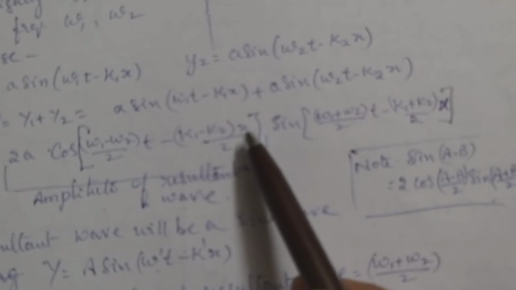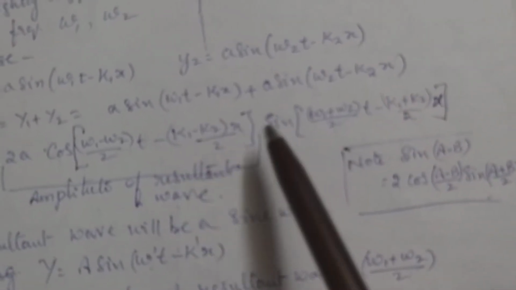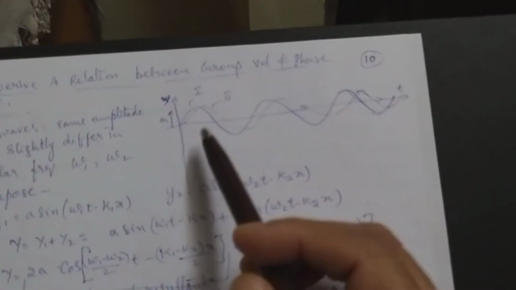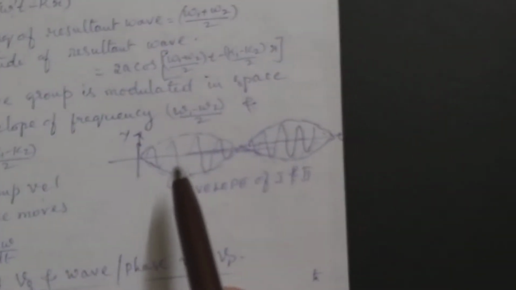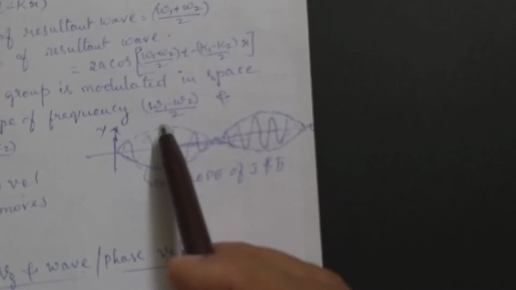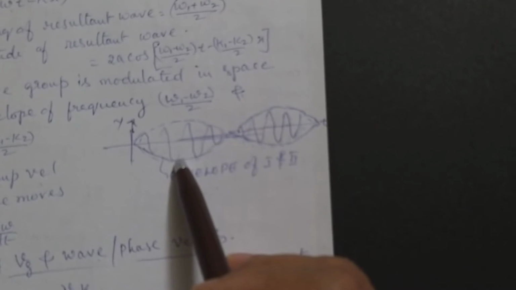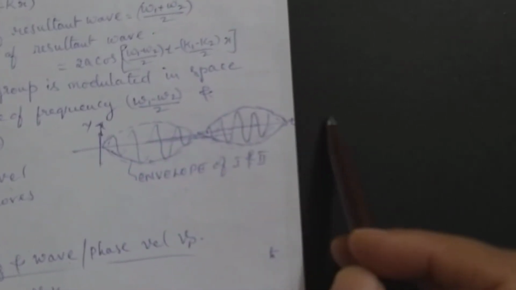So this part which does not have the sine component is called amplitude. The whole wave actually is a sine wave, as you can see, and this part is the amplitude of the resultant wave. Now the amplitude contains x as well as t. It means the amplitude is also moving. Amplitude means maximum displacement. Here you see, this is the maximum displacement, the maximum amplitude of the resultant wave, and this wave will keep on moving like that.